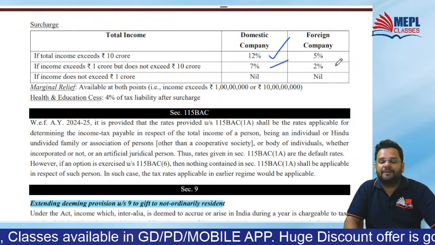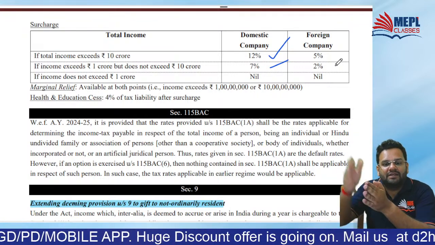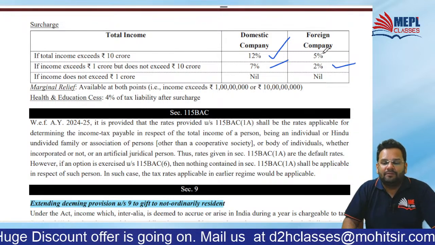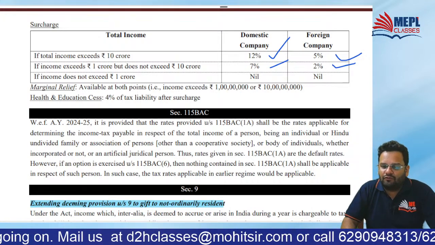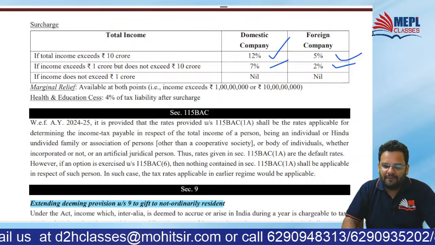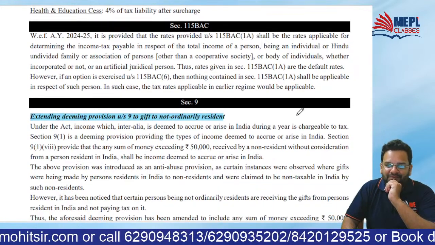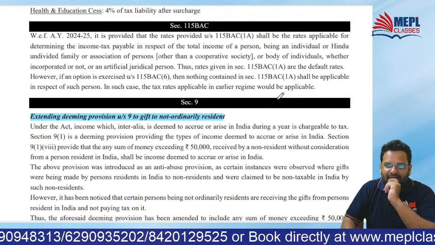And foreign company, 2% and 5%: 1 CR to 10 CR, 2%, and if it is exceeding 10 CR, the total income of the PY, then 5%. Is it clear to all of you till this point? Yes. Absolutely.